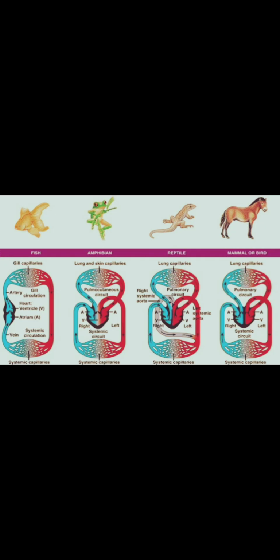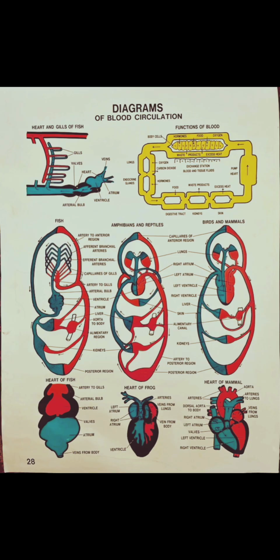Coming to the next part, circulatory pathways. Circulatory pathways are classified into two types, namely open and closed pathways. Examples of open pathway are arthropods and mollusks, in which the blood pumped by the heart passes through the large vessels into open spaces or body cavities called sinuses. Examples of closed pathway are annelids and chordates, in which the blood pumped by the heart always circulates through a closed network of blood vessels.